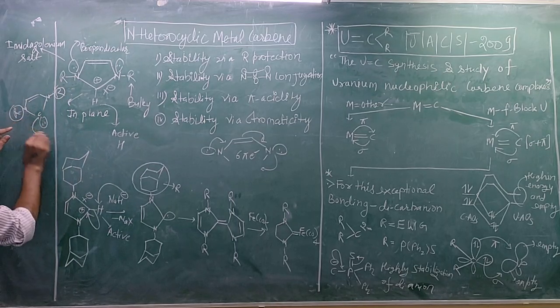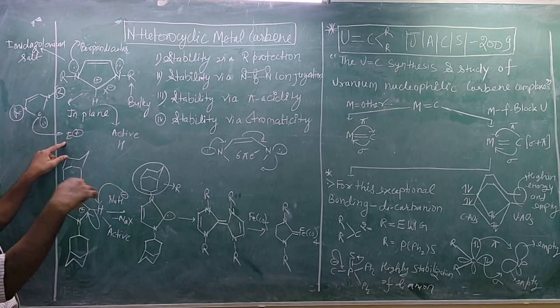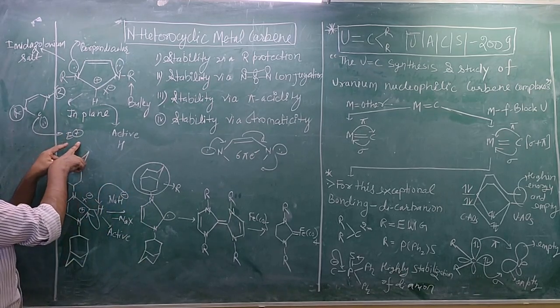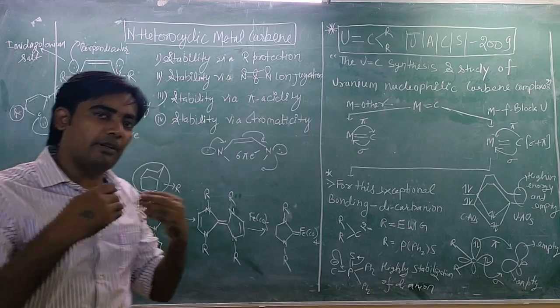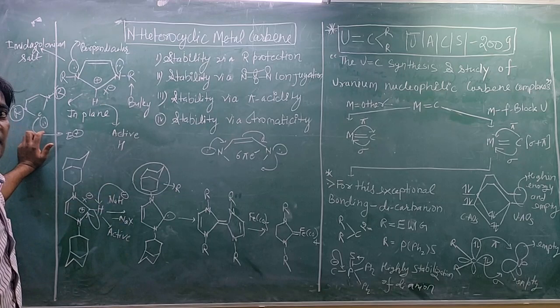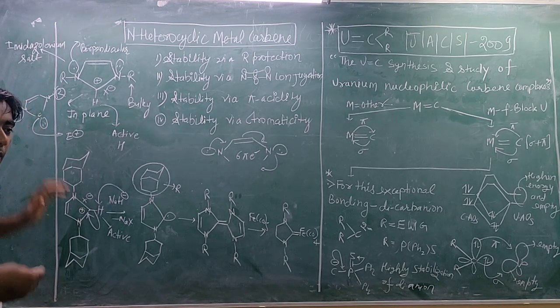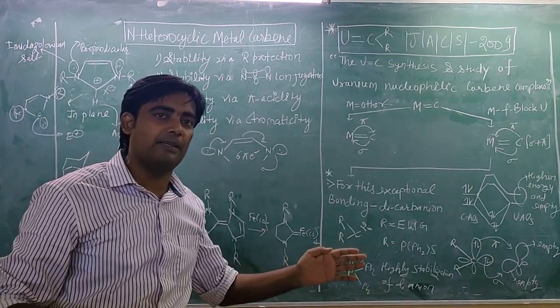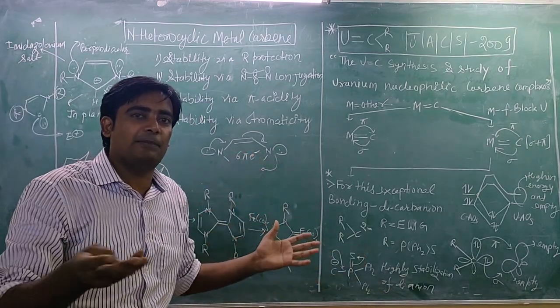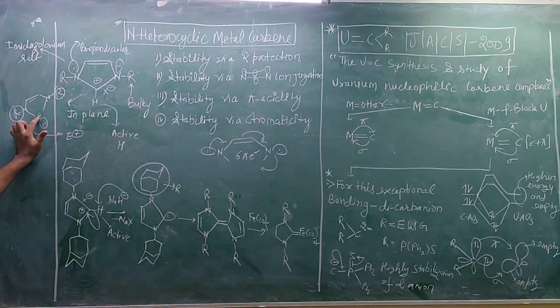You can see here this carbon is electron deficient. It is electrophilic in nature, so any external nucleophile can attack on this. If you want to protect this lone pair for bonding with metal, we need to protect this carbon because it is electrophilic. If you are going to make a reaction between metal and carbon, and in that solution any nucleophilic species is present, then the metal carbene will not form because of the electrophilic nature of this carbon.